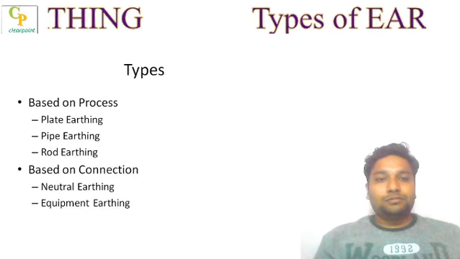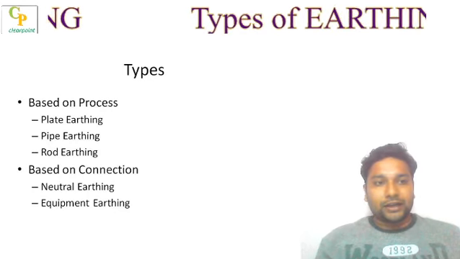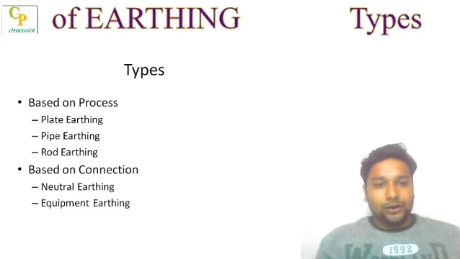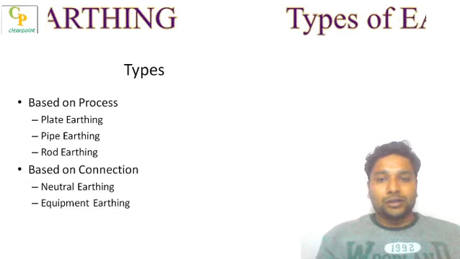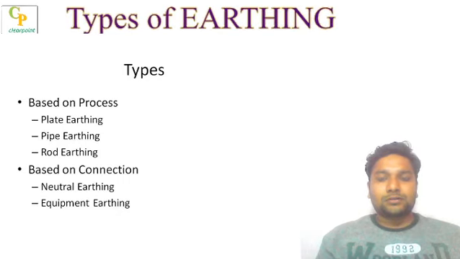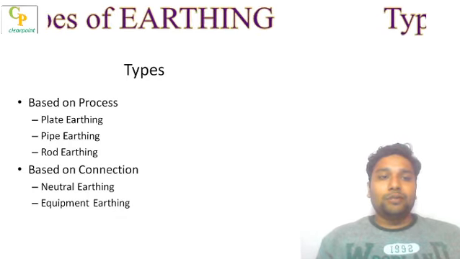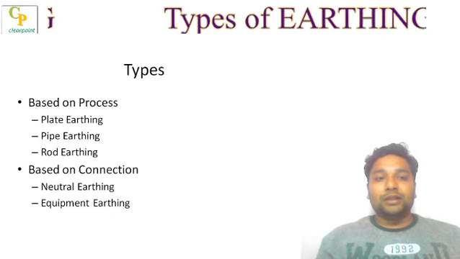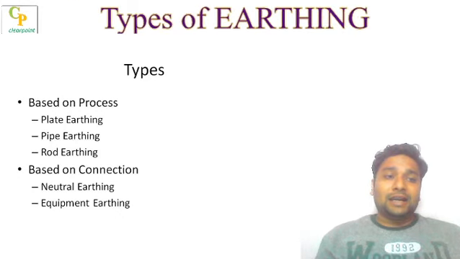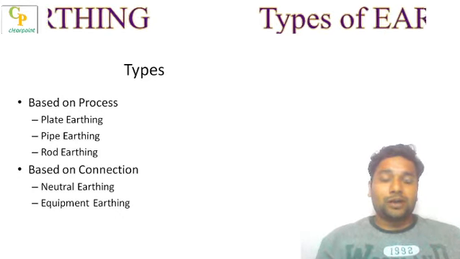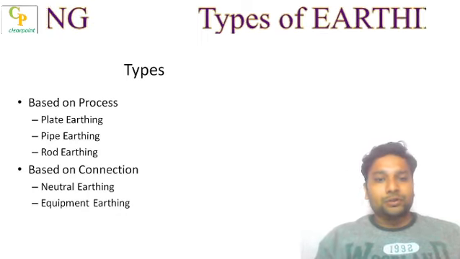Based on the process of how to create the earthing, there are 3 types: plate earthing, pipe earthing and rod earthing. And based on the connections, there are 2 types: neutral earthing and equipment earthing. Basically, they are slightly different things. In neutral earthing, the neutral of the power system or that particular supply is earthed. In equipment earthing, any part of the machine or equipment is directly connected to the ground, so that if any current is flowing through that equipment or its outer body, that current will flow directly to the ground and will not cause any damage to the system.